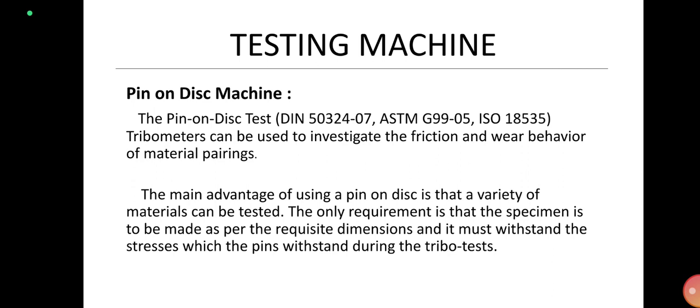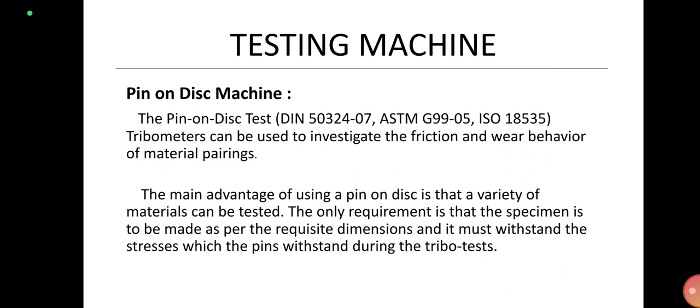In testing of machine, I am going to describe my pin on disk machine. The pin on disk test is undergone in the pin on disk machine, with ASTM standard number G99.5 and ISO number 18535. Tribometers can be used to investigate the friction and wear behavior of material pairings.